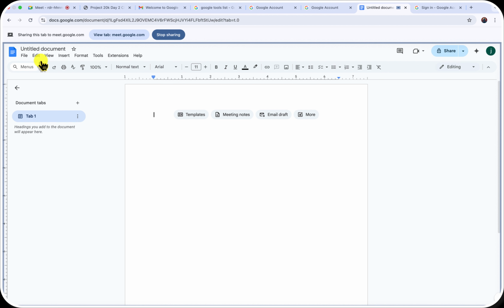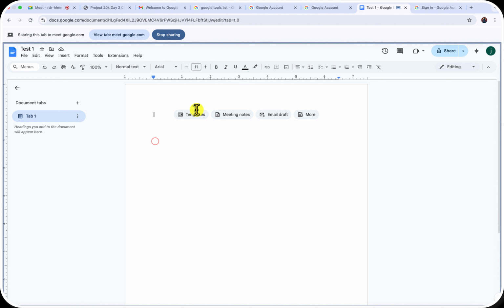So the first ribbon that we have in here is the ribbon that allows you to give it a title. So your project 20k or whatever the title is, you rename it, because usually it comes as an untitled document. So I just want to show you how it comes as an untitled document. I can give it a name, test one, and that is it.